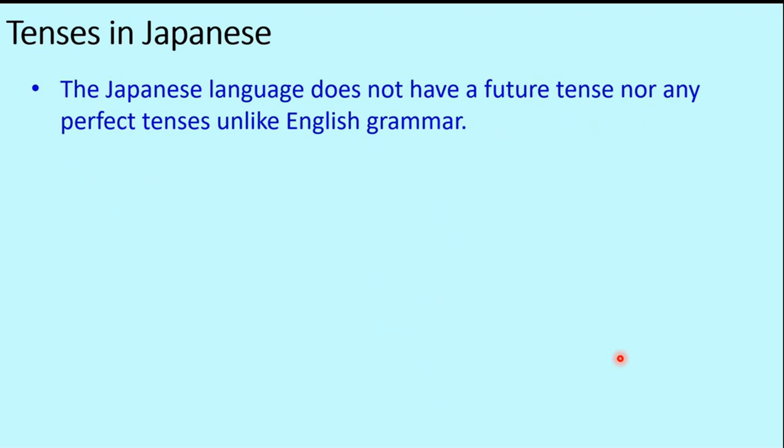Down the lessons in this course, the learner will gradually come to know how similar and different tenses are in Japanese from English. Since today is the first lesson on tenses, I would like to keep it pretty simple, friends, so that you don't get overwhelmed with new information which may not appear that simple. So to begin with, a few basic things to be kept in mind with respect to tenses in Japanese. The Japanese language does not have a future tense nor any perfect tenses unlike English grammar. This is the fundamental difference of tense in Japanese than tense in English.